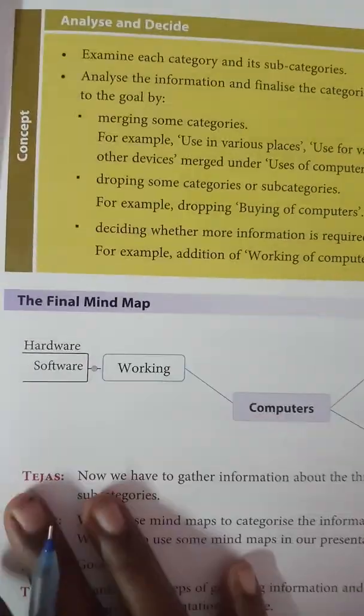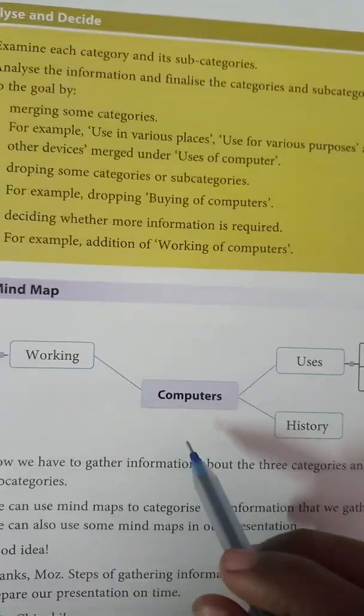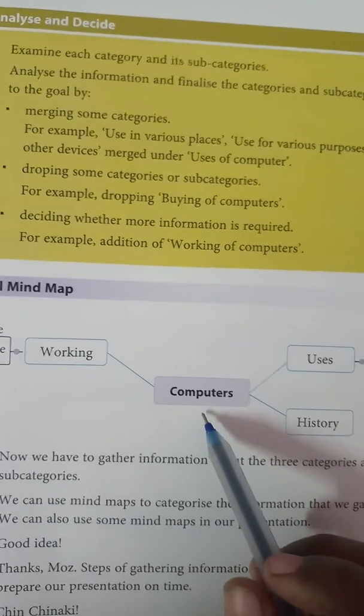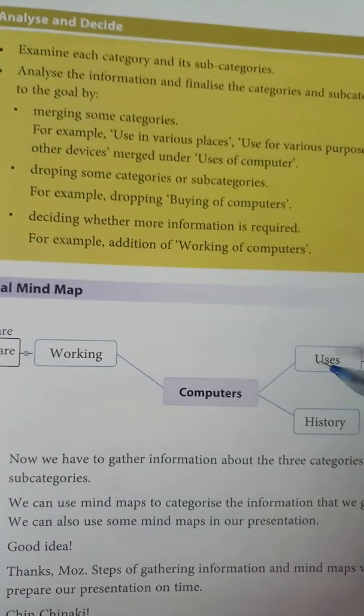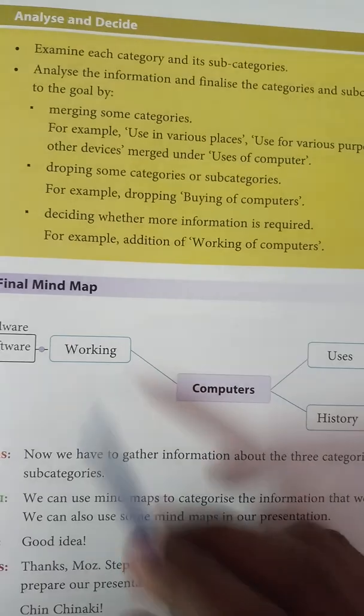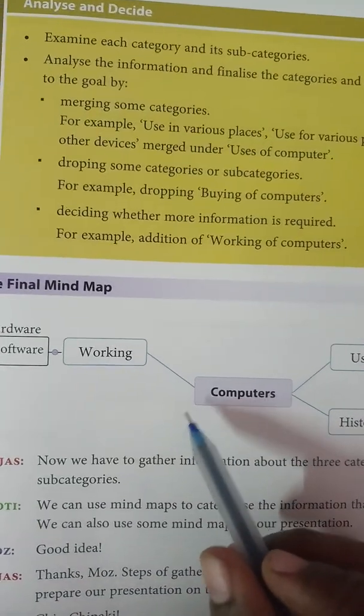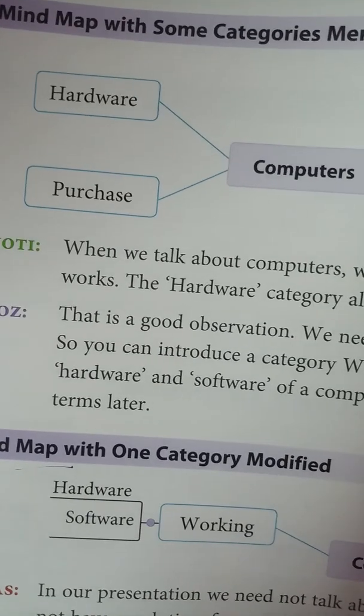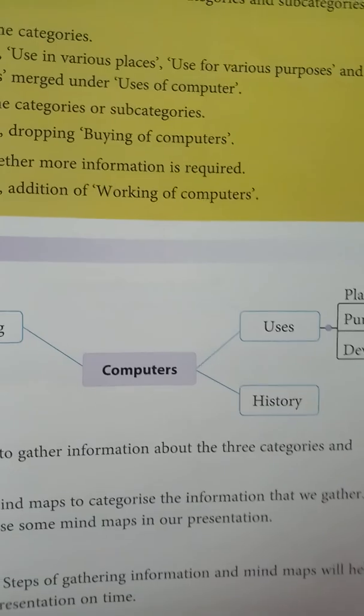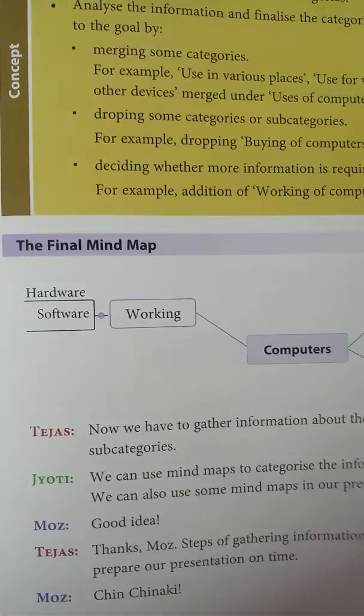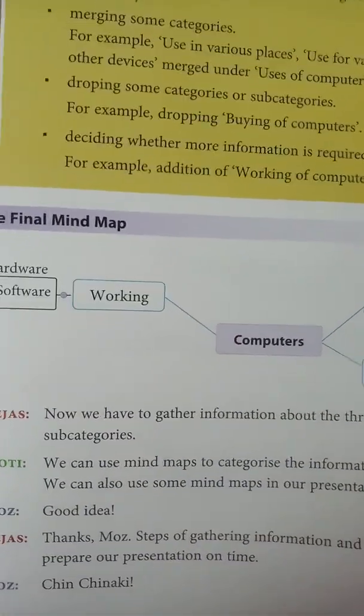The final mind map. What is our final mind map? Computer is the main topic and the subtopics are users, history, and then working. Here we have dropped the topic purchases and have merged the three topics under the users. So this is our final mind map.